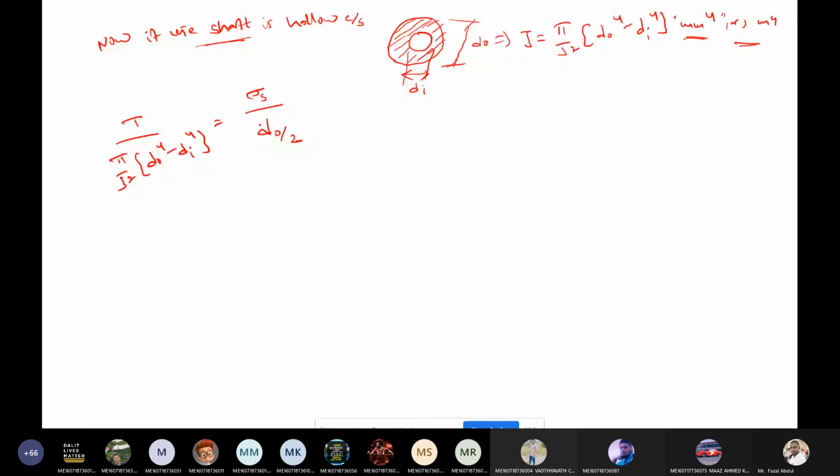This is the neutral axis here, so from the neutral axis to the outermost layer, that represents R, which is nothing but d naught by 2. Now what do we get? Torque transmitted by the shaft is pi by 16 into sigma s into (d naught power 4 minus di power 4) by d naught.